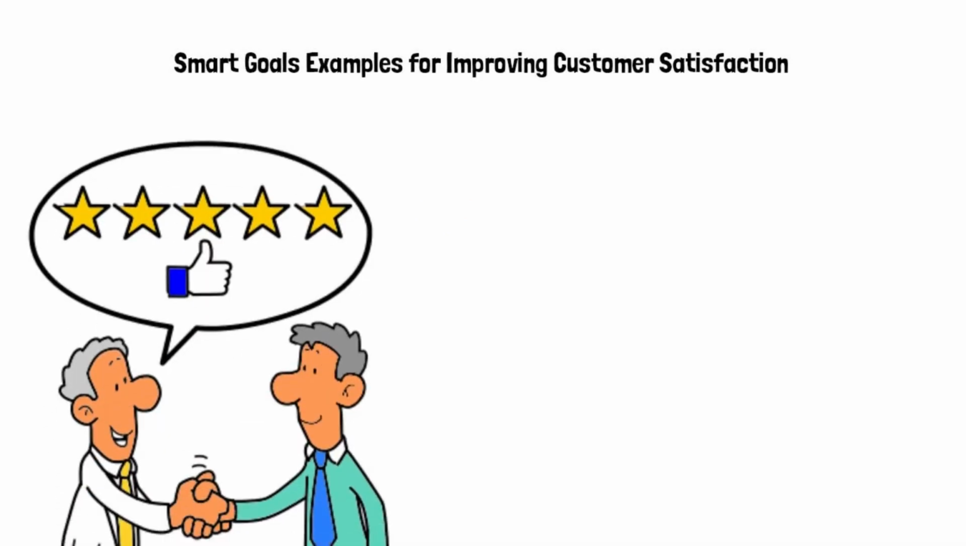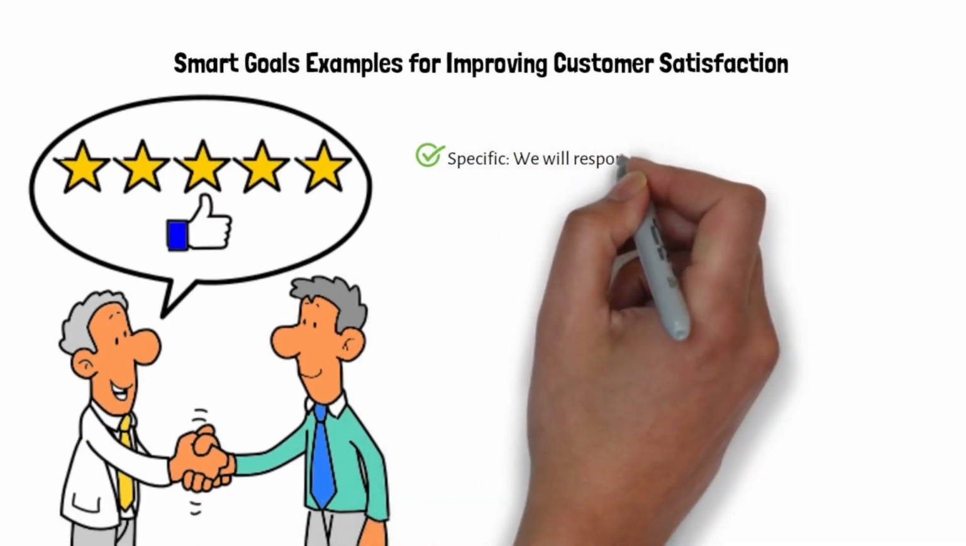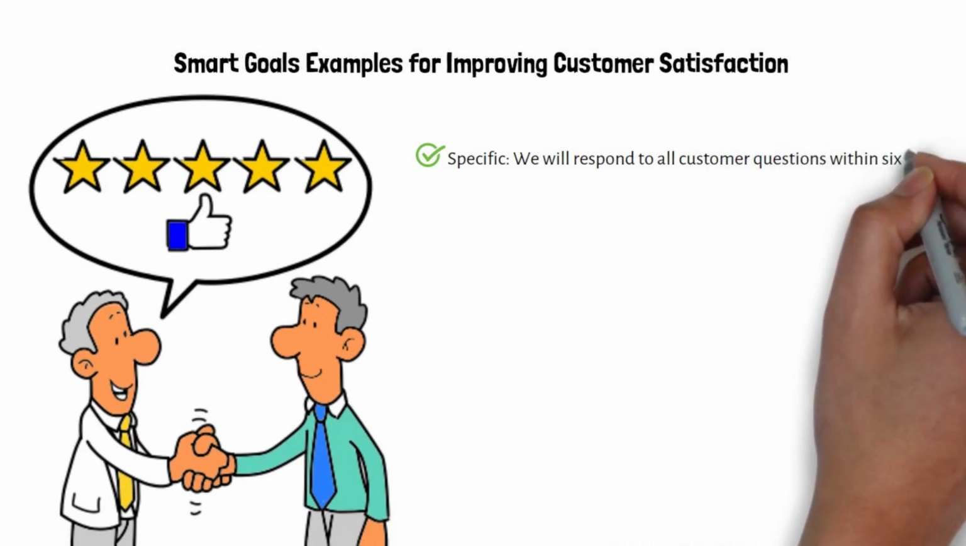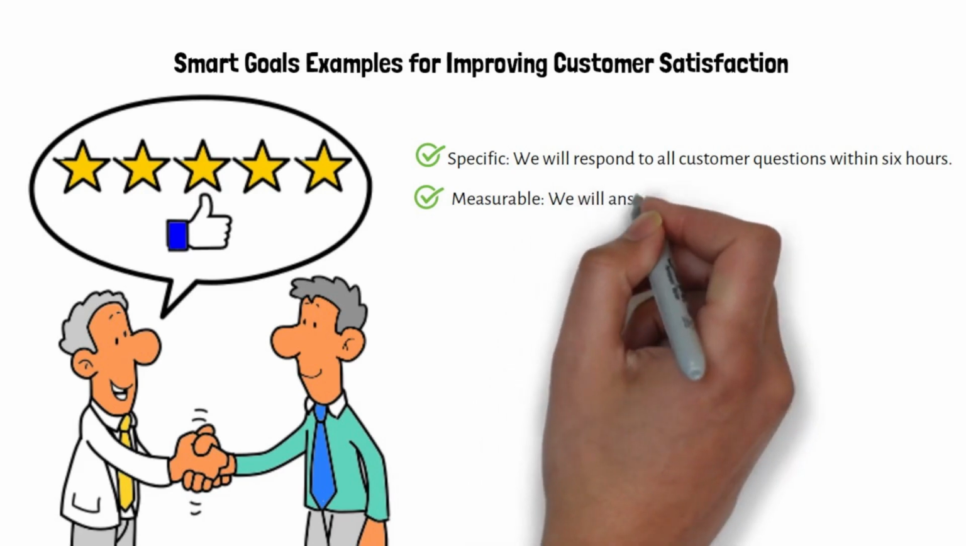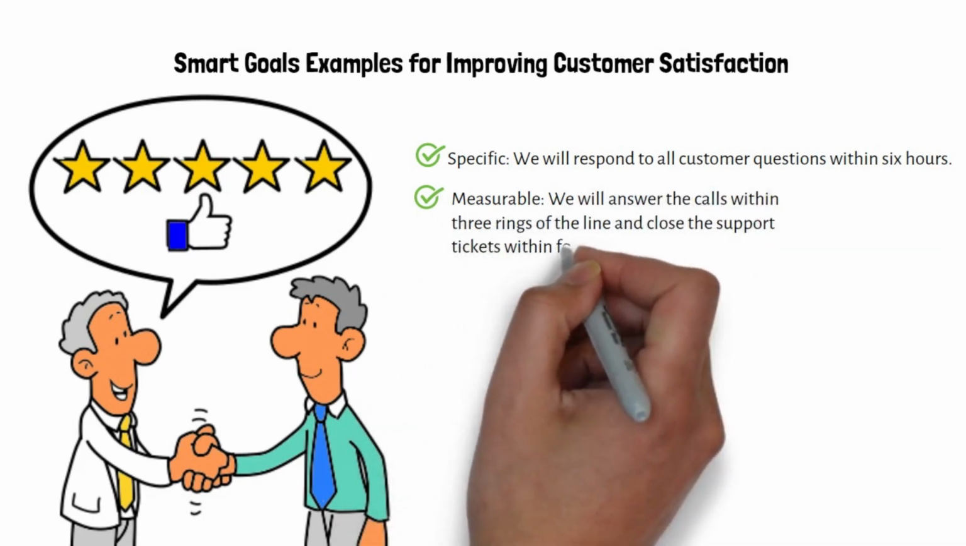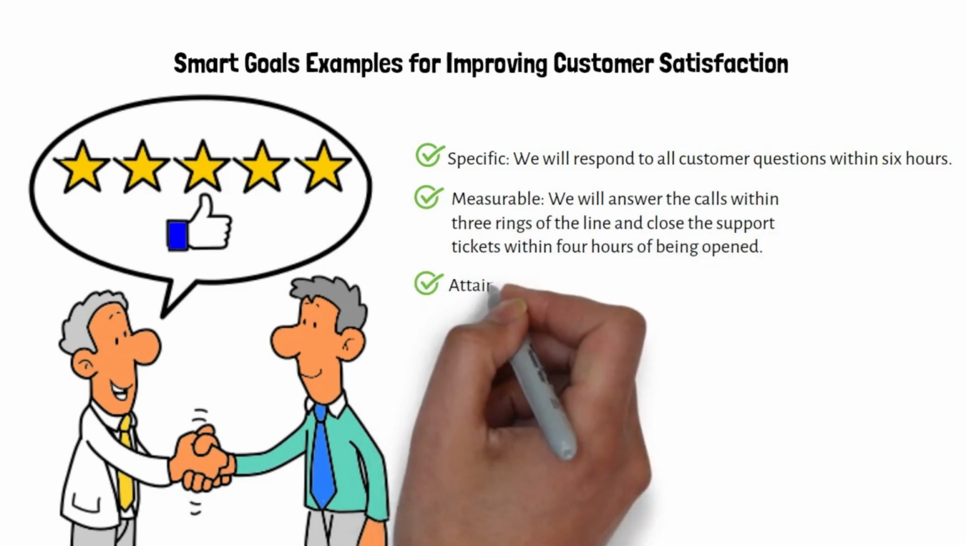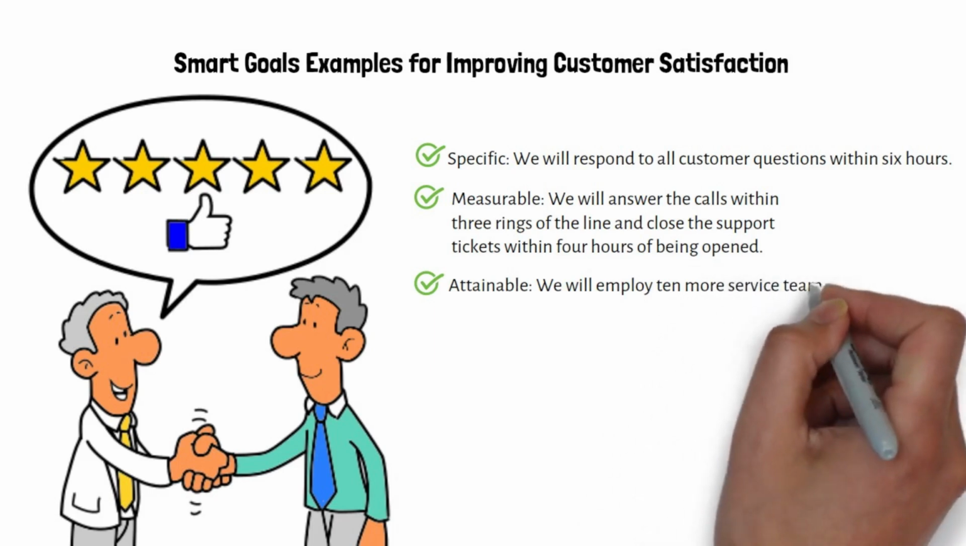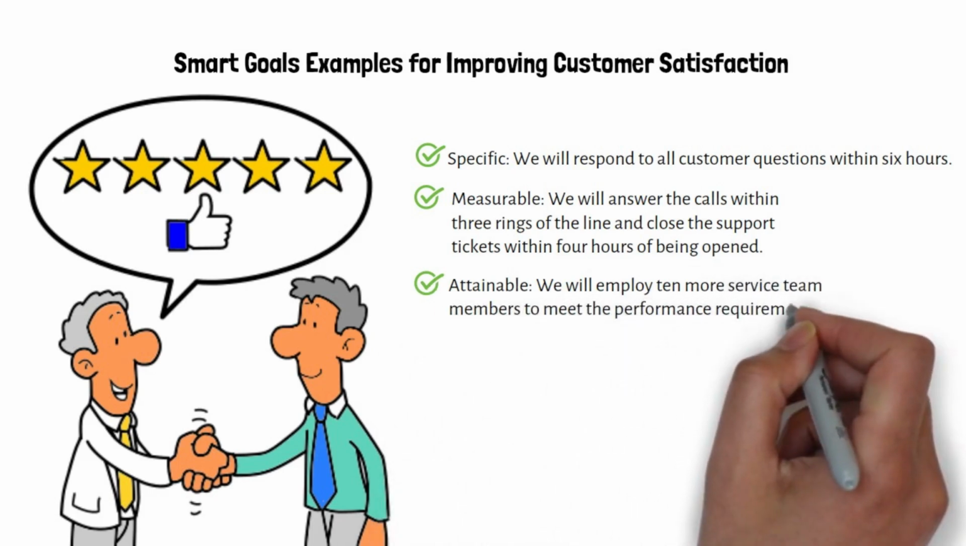SMART goals examples for improving customer satisfaction. Specific: we will respond to all customer questions within 6 hours. Measurable: we will answer the calls within 3 rings of the line and close the support tickets within 4 hours of being opened. Attainable: we will employ 10 more service team members to meet the performance requirements.